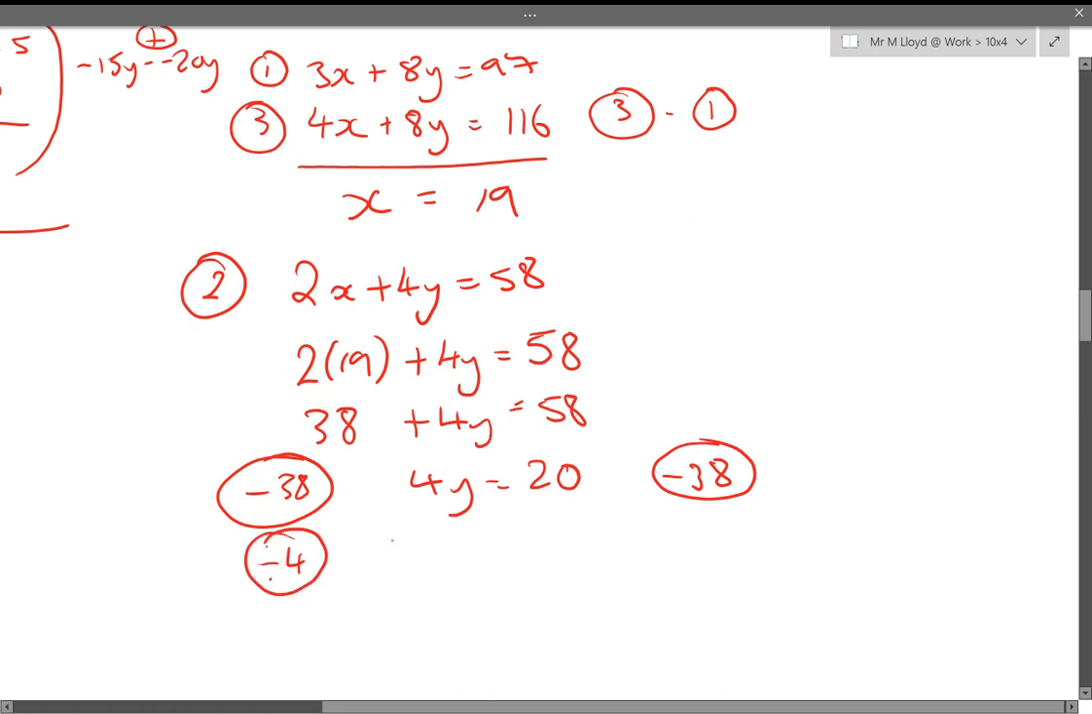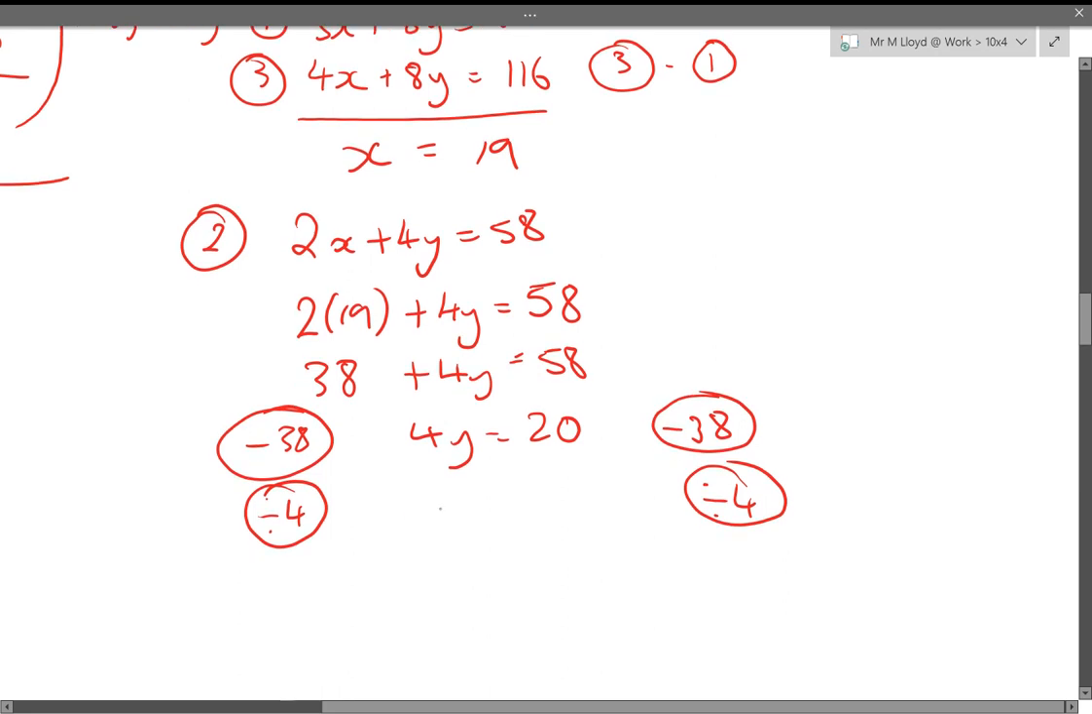And then just to finish it off, we don't want to know what 4y is. We want to know what y is. So we do divided by 4. 4y divided by 4 gives us y. 20 divided by 4 gives us 5.